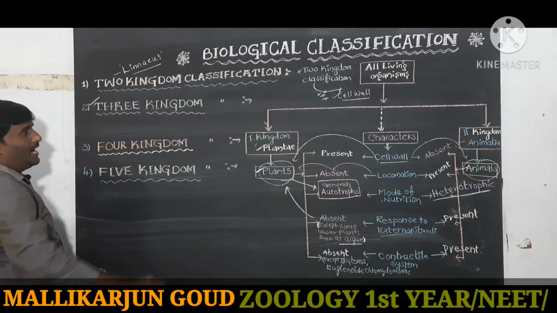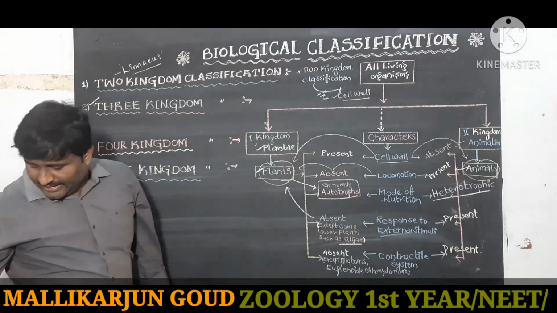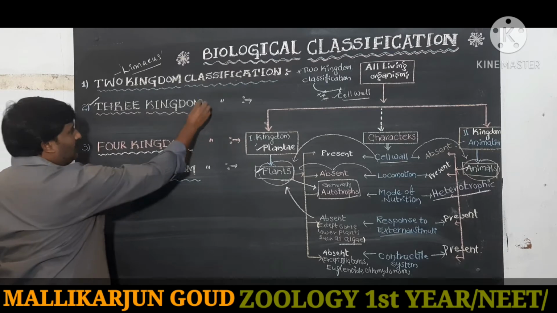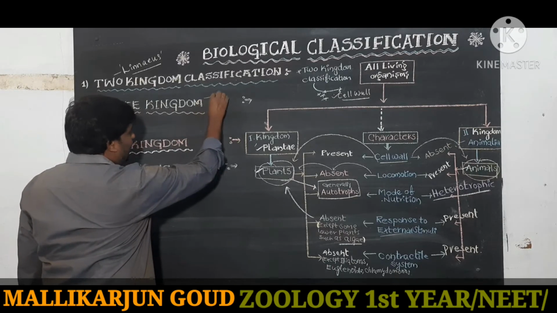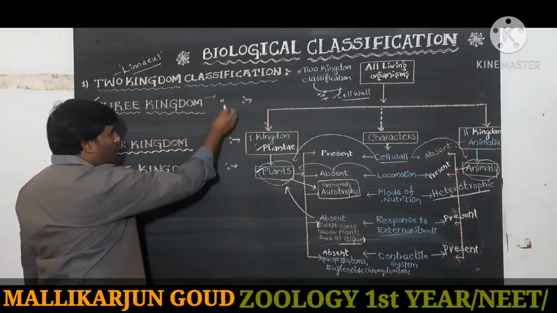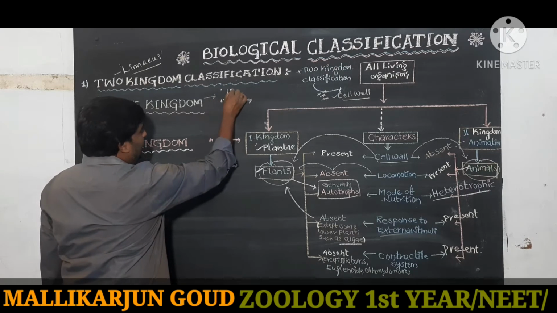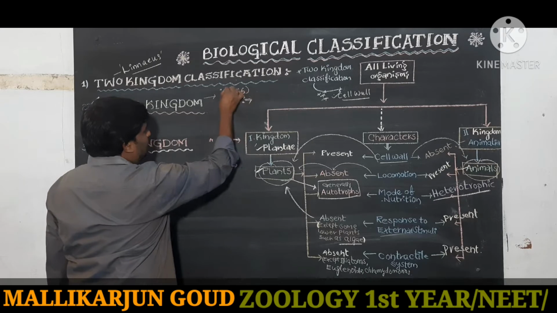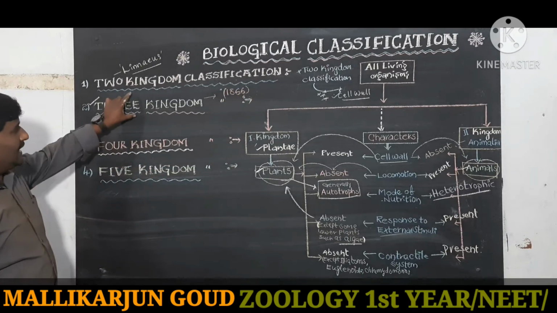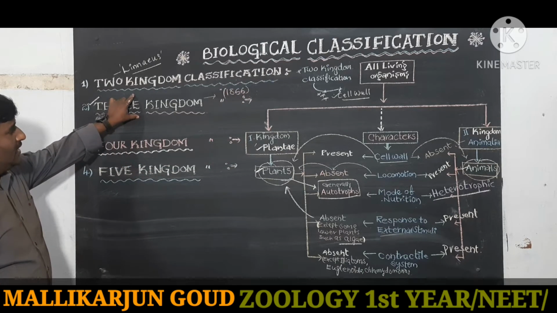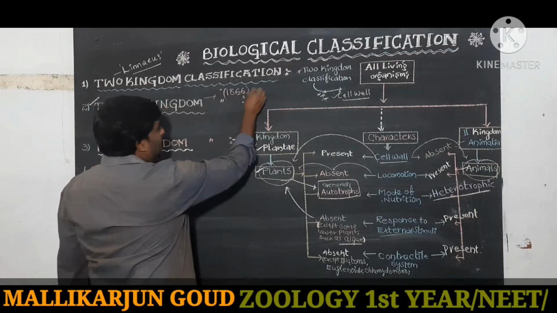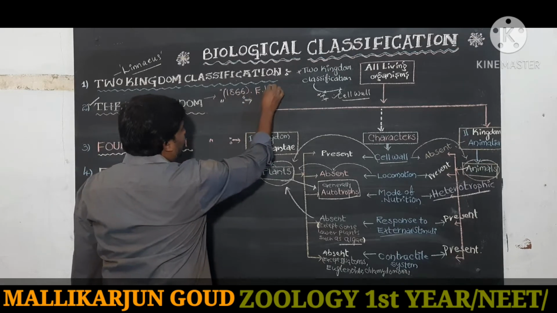Next, we are going to discuss the three kingdom classification. This classification was created in 1866 by Ernest Haeckel.